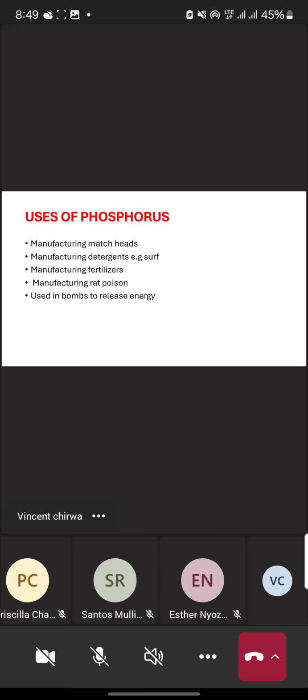NPK has an element of phosphorus because NPK is nitrogen, phosphorus, potassium. It is also used in the manufacturing of poison and pharmaceuticals. It is also used in bombs to release energy.